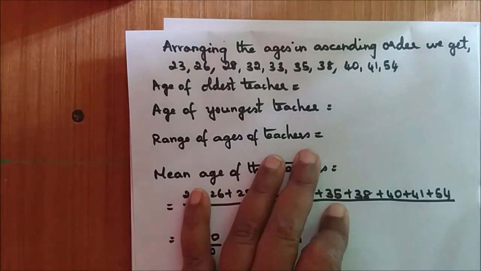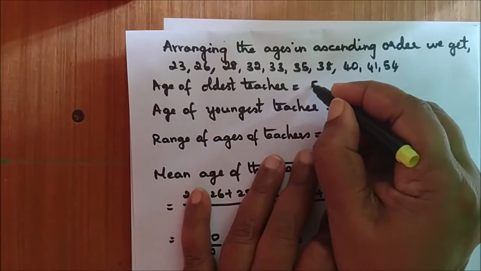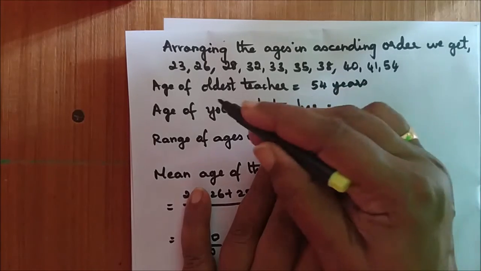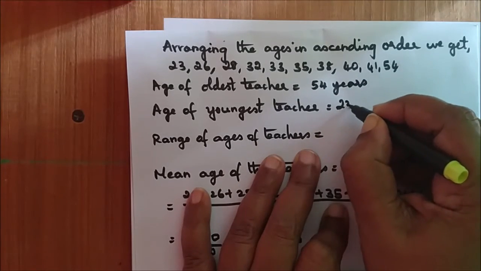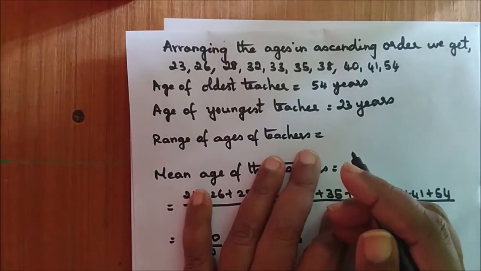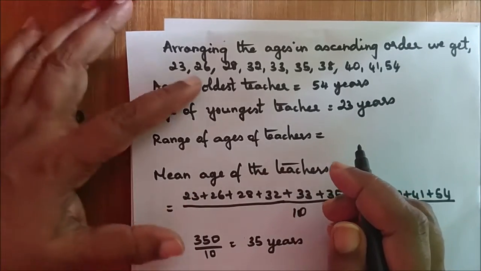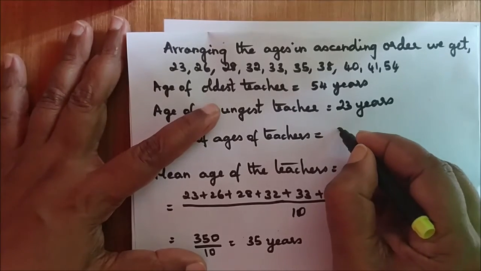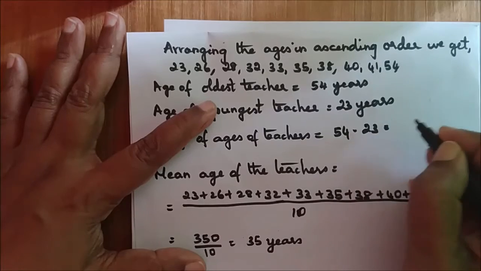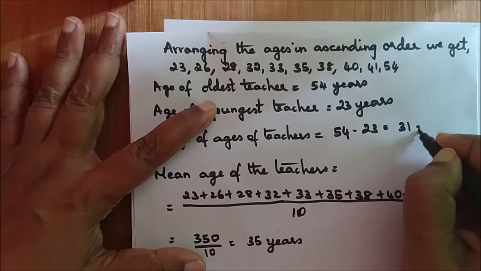Now in this, what is the age of the oldest teacher? 54 is the age of the oldest teacher. What is the age of the youngest teacher? 23. Now range of the ages: 54 is the highest value and the lowest is 23. Therefore, the range is 31 years.